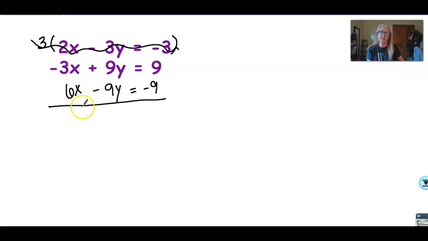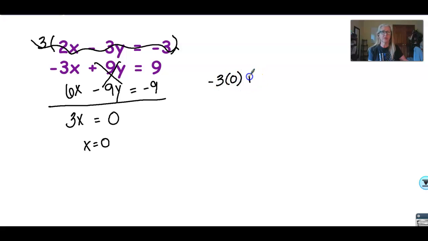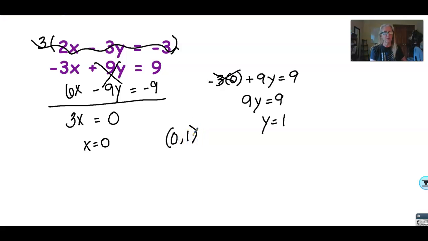Negative 3x and positive 6x gives me positive 3x. Our 9's drop out, and 9 minus 9 is 0. All right, which means x has to be 0. Substituting 0 for x into one of these equations, I'll use the bottom equation. Negative 3 times 0 is 0, so I know 9y is 9, which means y has to be 1. So the answer you would type into EdgeElastic is 0, 1 with your parentheses.